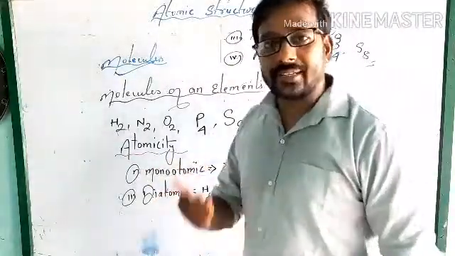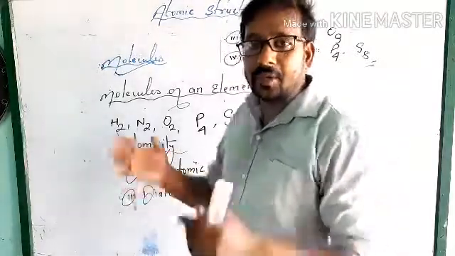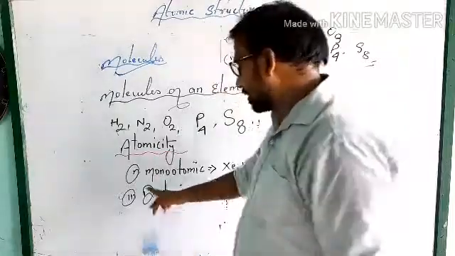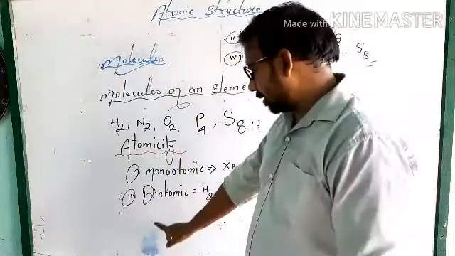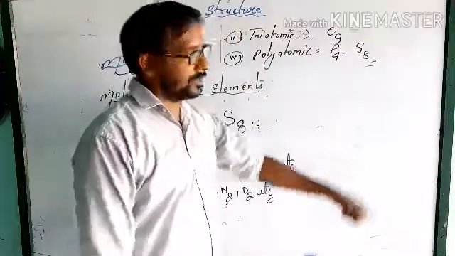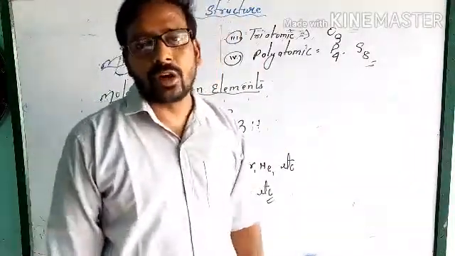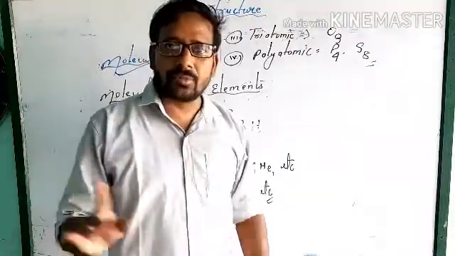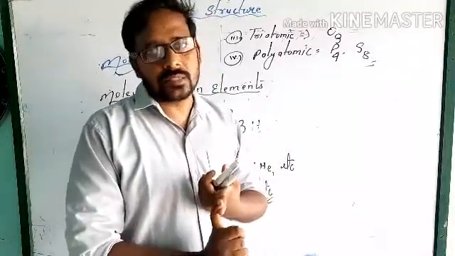So I think it is very clear what atomicity is. The number of atoms present in a molecule is called atomicity. If a single atom is there, present in elemental form, it is called monoatomic. If a molecule contains only 2 atoms, it is called diatomic. If a molecule contains 3 atoms, it is called triatomic. And if a molecule contains more than 3 atoms, it is called polyatomic. So it is very clear: mono, di, tri and polyatomic. Please write it down in your copy.